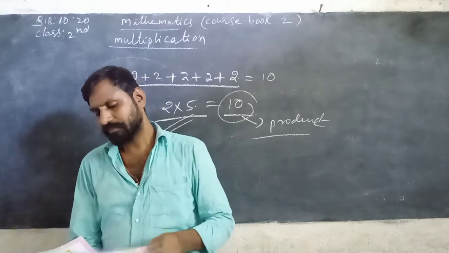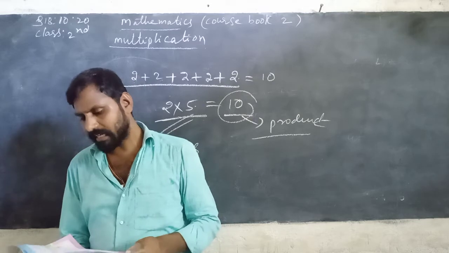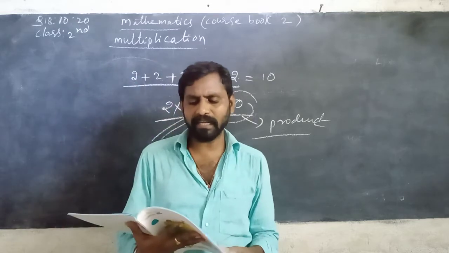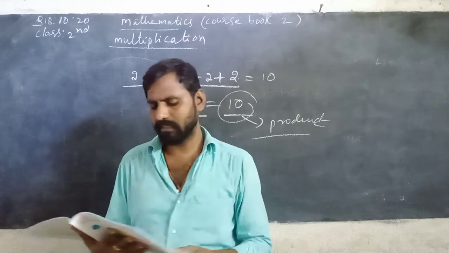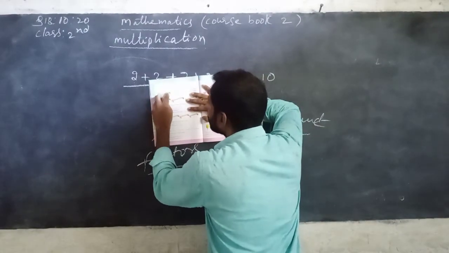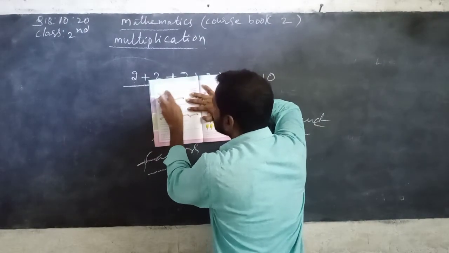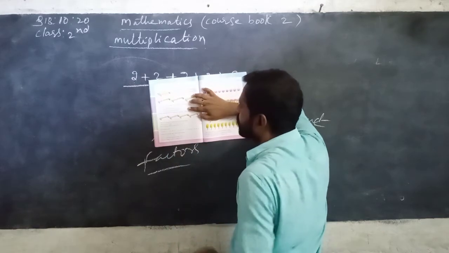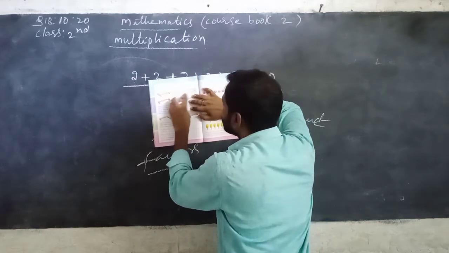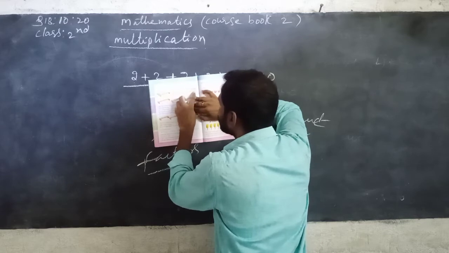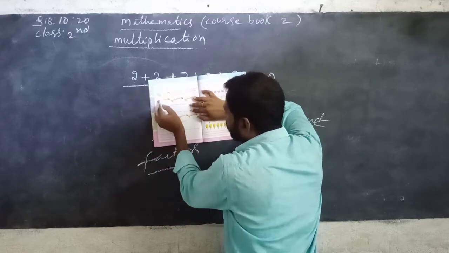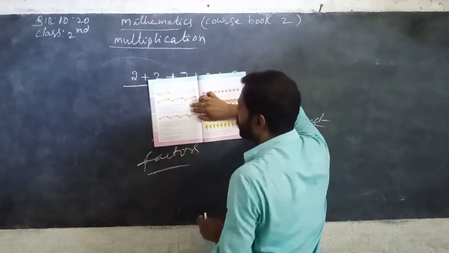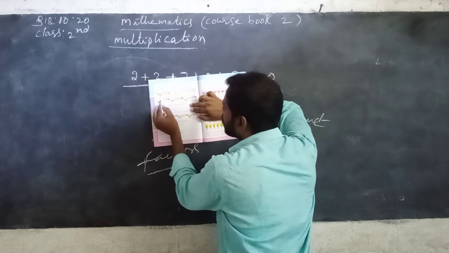See here, page number 48. Before we learn multiplication, let us learn to group things. Here are a few to start with. This is the first tray. Here 1, 2, 3, 4. How many groups can be formed with these eggs? Each group should have an equal number of eggs. This is the first row, second row, third row. In the first row, how many eggs are there? 1, 2, 3, 4.